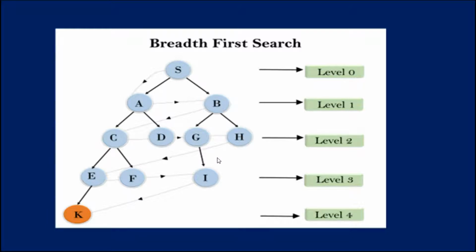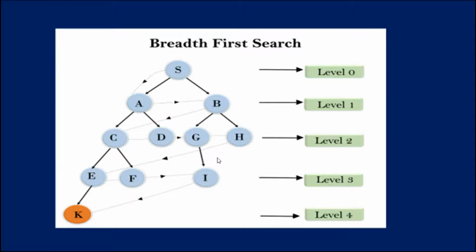As per this example, the traversed path will be from S to A, next B, next C, next D, then G, after reaching G comes H, next E, next F, then I, then K. In this way, breadth-first search traverses each node and reaches the goal node.